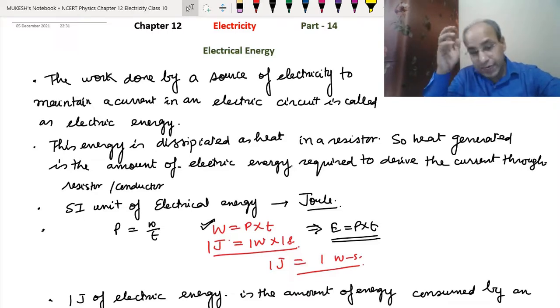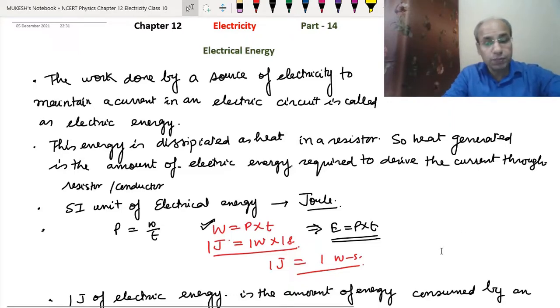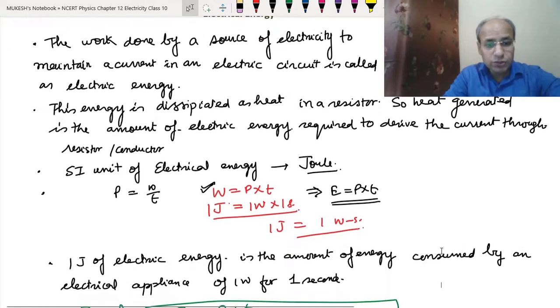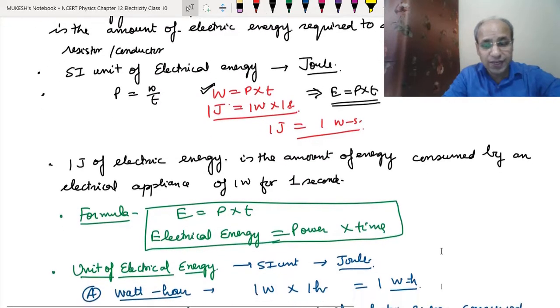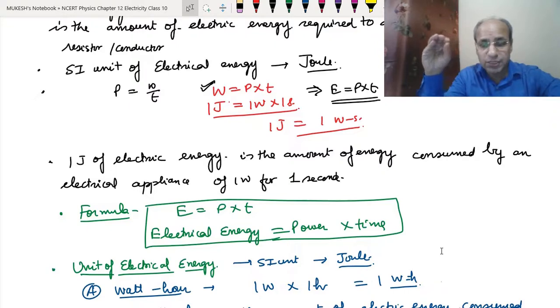But when it comes to electrical energy, 1 joule can also be written as 1 watt second, so the watt second can also be used as a unit of electrical energy. Okay. So what is the definition of 1 joule of electric energy? If an appliance of 1 watt is used for 1 second, it has consumed 1 joule of energy. Like if there is a 100 watt appliance, it will consume 100 joules of energy in 1 second. If it is 200 watt, it will consume 200 joules of energy in 1 second.